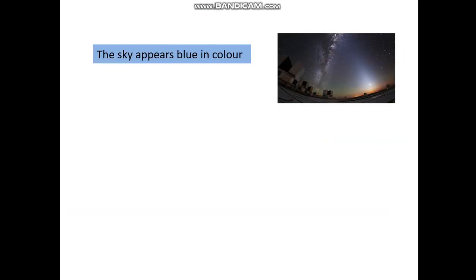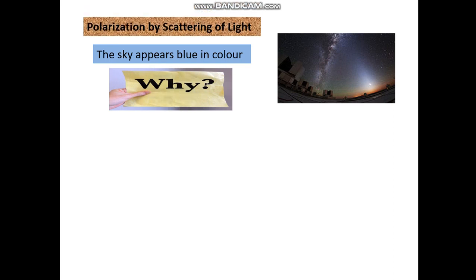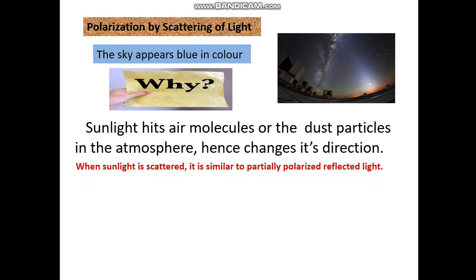Now let's see why the sky appears blue in color. It's due to polarization by scattering of light. Sunlight hits air molecules or dust particles in the atmosphere, and hence changes its direction. When sunlight is scattered, it is similar to partially polarized reflected light.